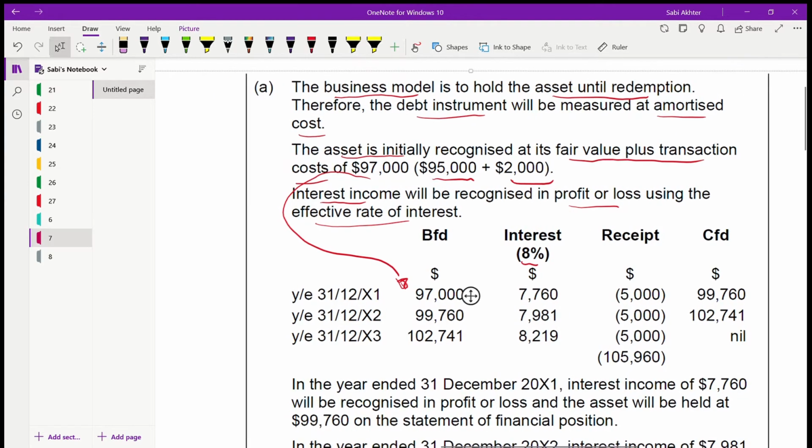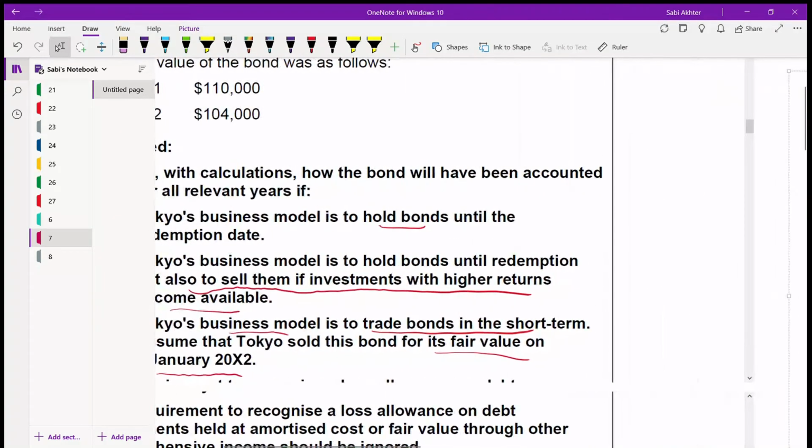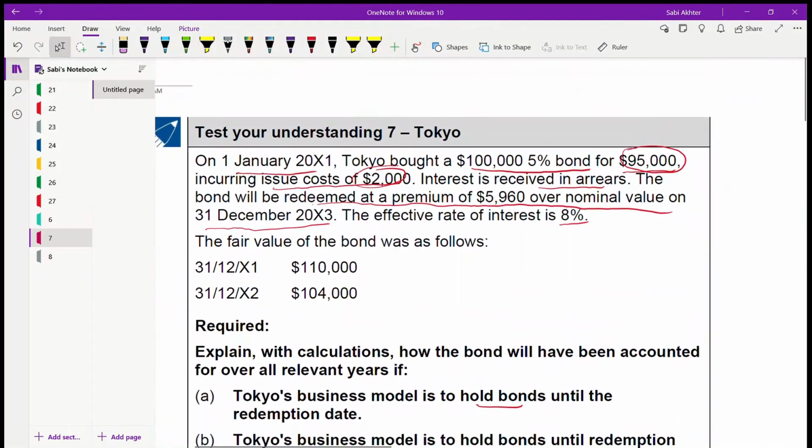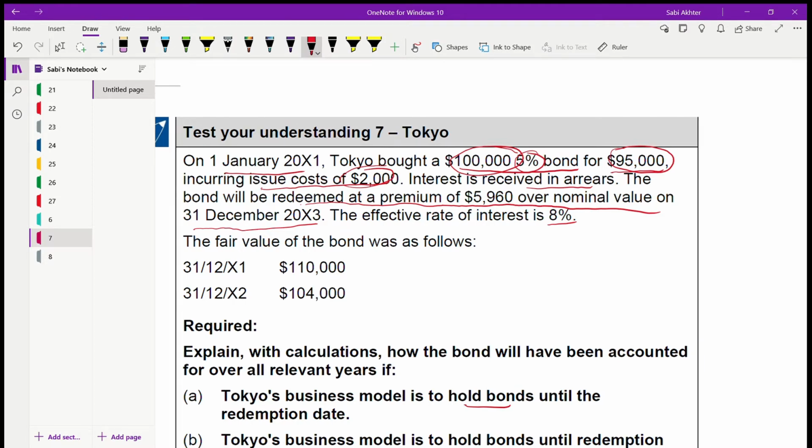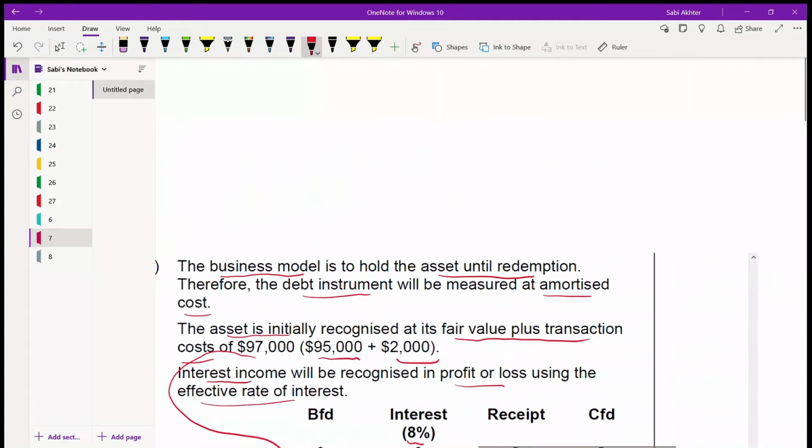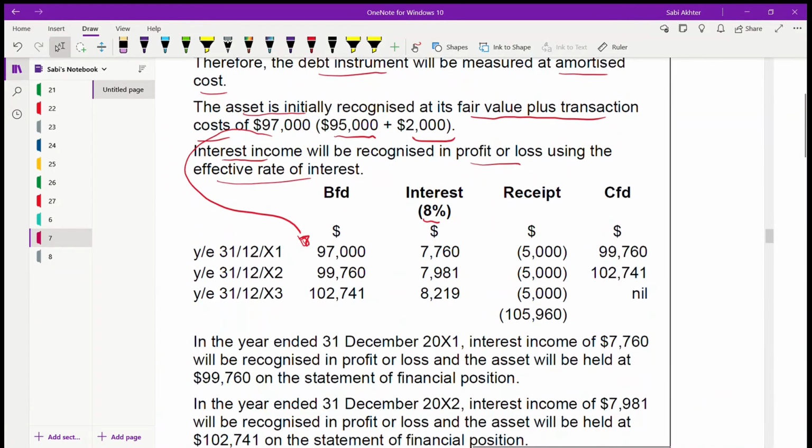Which is 5,000. How are you getting 5,000? Because it is 5% on 100,000. 5% on the cash. This 100,000 is cash. So 5% of 100,000 is 5,000. Interest will be 5,000 only. 5,000, 5,000 and 5,000 every year is deducted. Next year, this closing balance becomes the opening balance for the next year. And then again, you charge 8% on that and deduct 5,000. Third year, it should be nil.